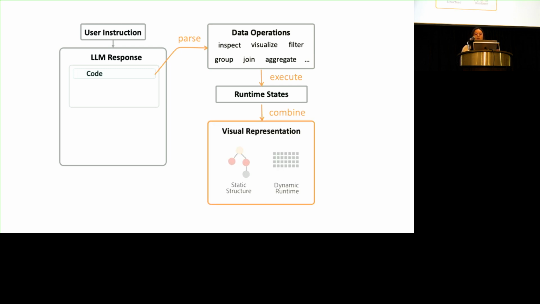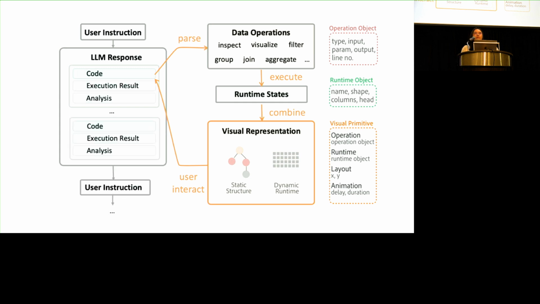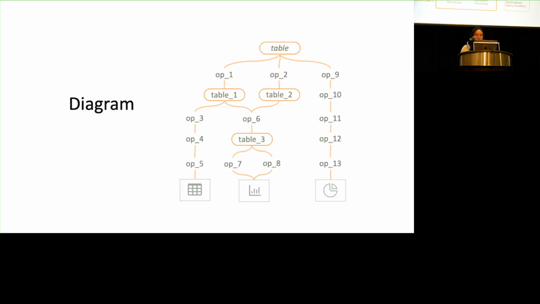A diagram shows the static structure of the code operation chains and the dynamic runtime in these block-like things. And then users can interact with this representation and tune the code to get the correct execution result and the correct analysis, if the LLM analyzed correctly. And the diagram looks like this.